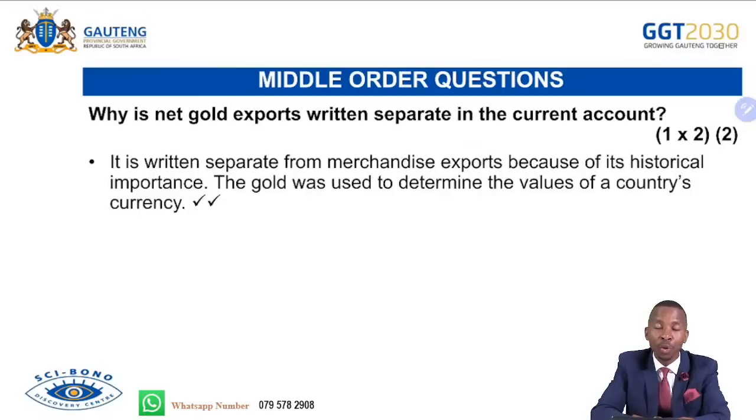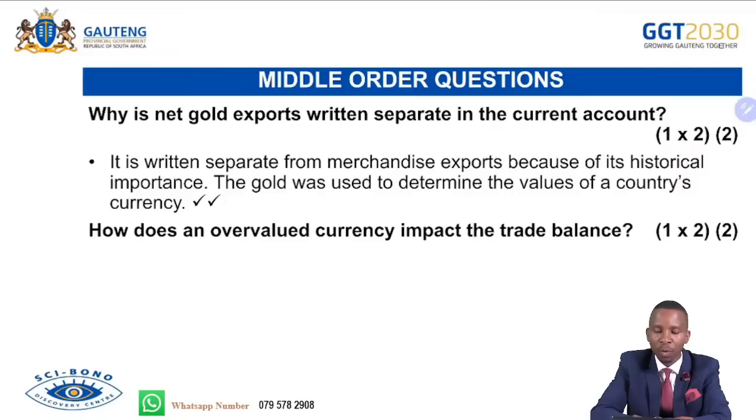Because of its historical importance. So it is written separately from merchandise export because of its historical importance. The gold was used to determine the value of the currency for each country. So the country with more gold used to have a strong currency. So that's why the gold is recorded separately, not as a part of merchandise exports.